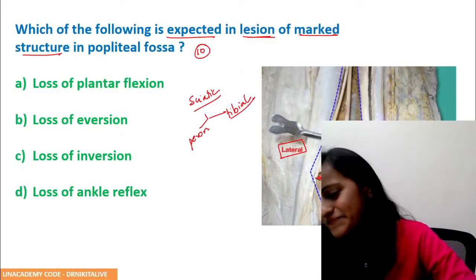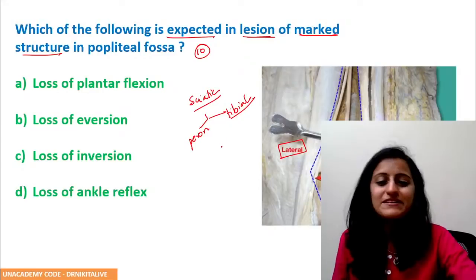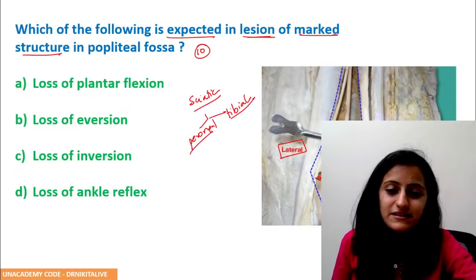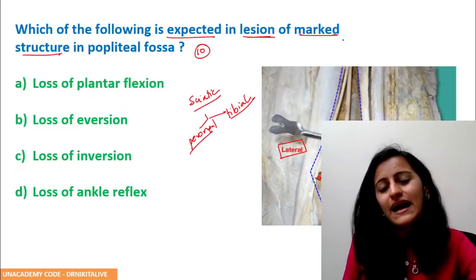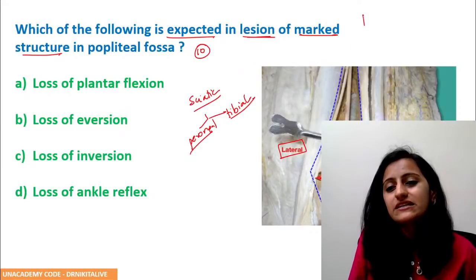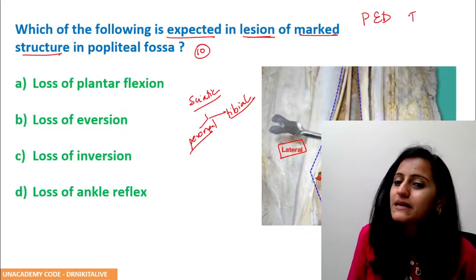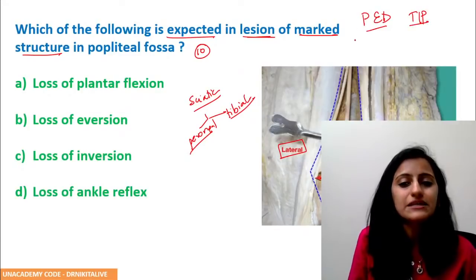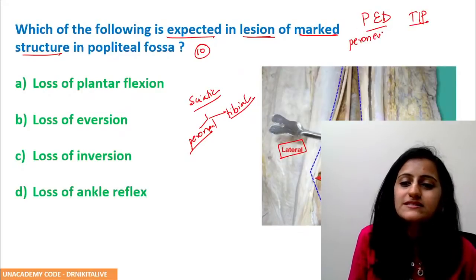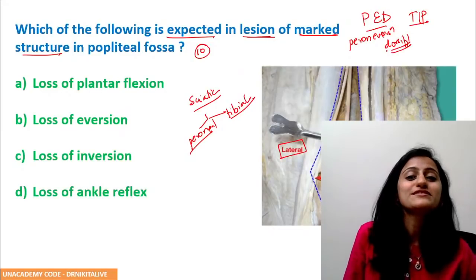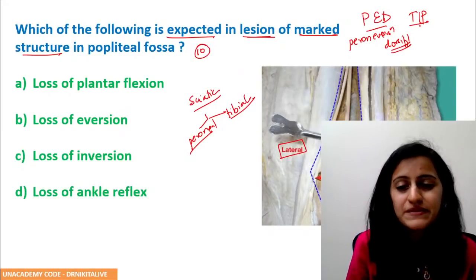The peroneal and the tibial nerve. So this is the peroneal nerve, and the mnemonic for your peroneal nerve action is, remember, PED TIP, right? That is, peroneal causes eversion and dorsiflexion.